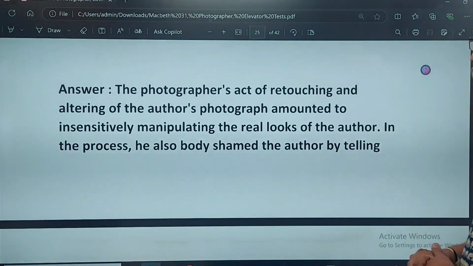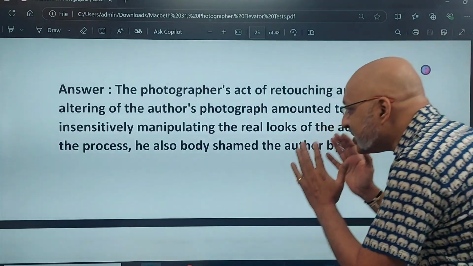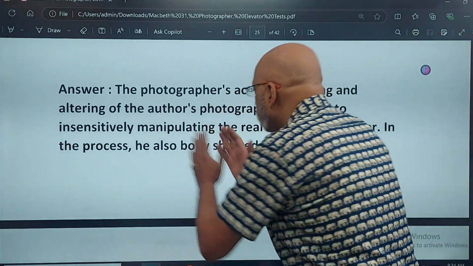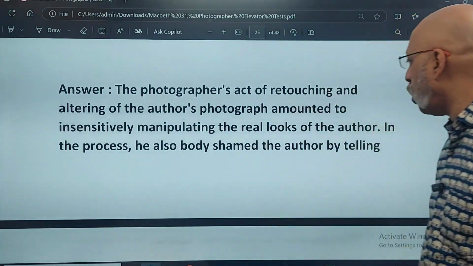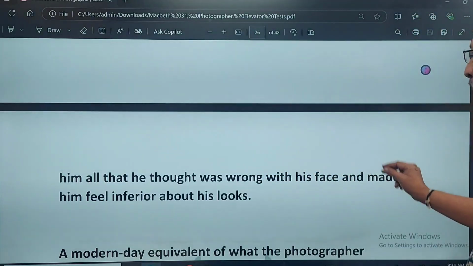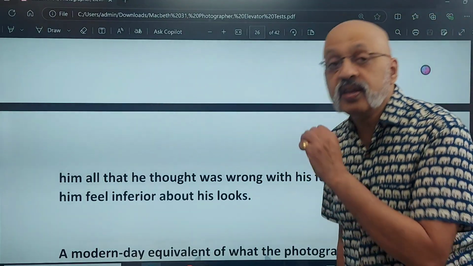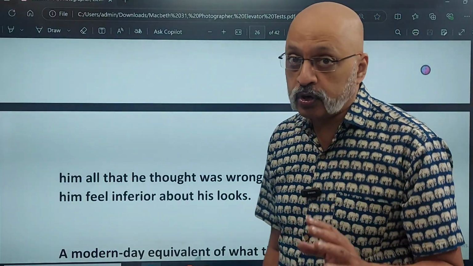The photographer's act of retouching and altering of the author's photograph amounted to insensitively manipulating the real looks of the author. In the process, he also body shamed the author by telling him what he thought was wrong with his face and made him feel inferior about his looks. Please write down this answer because this is an important answer.